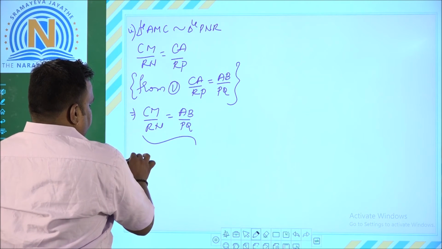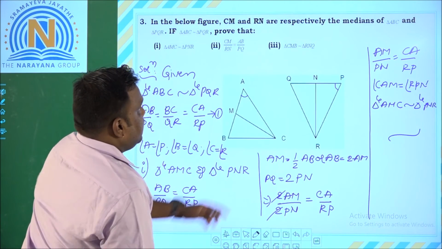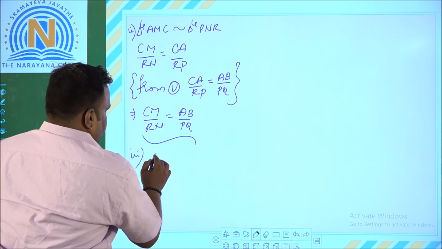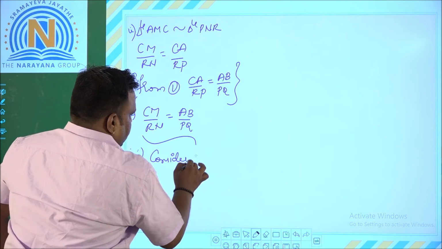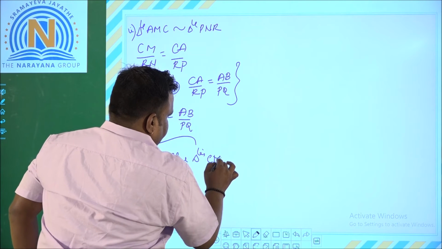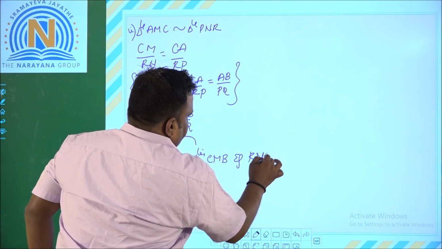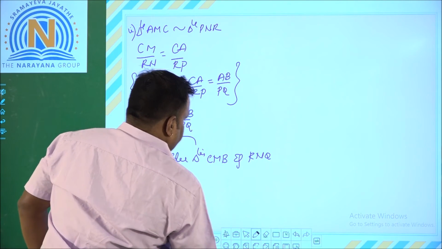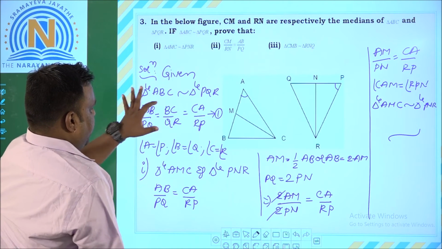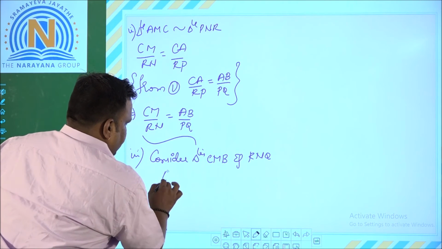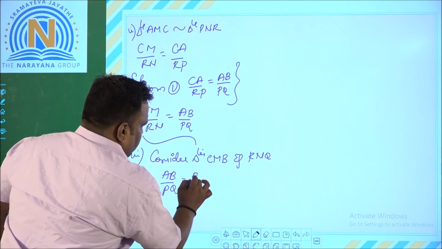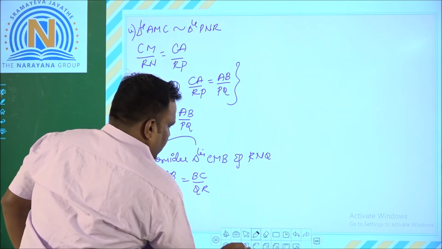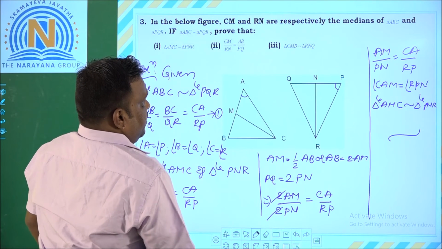What is our third condition to be proved? The third condition is triangle CMB similar to triangle RNQ. Now consider triangles CMB and RNQ. If you observe properly, from the given condition we have AB by PQ is equal to BC by QR. This is from the given condition, AB by PQ is equal to BC by QR from the first equation.